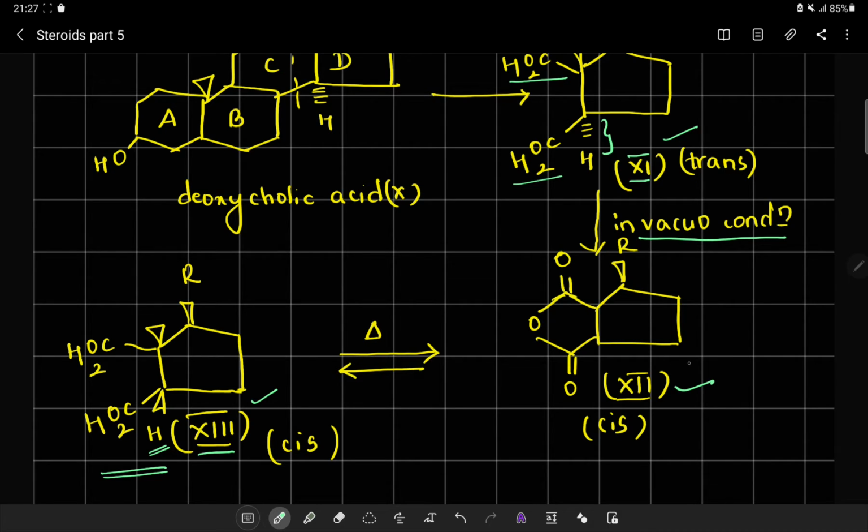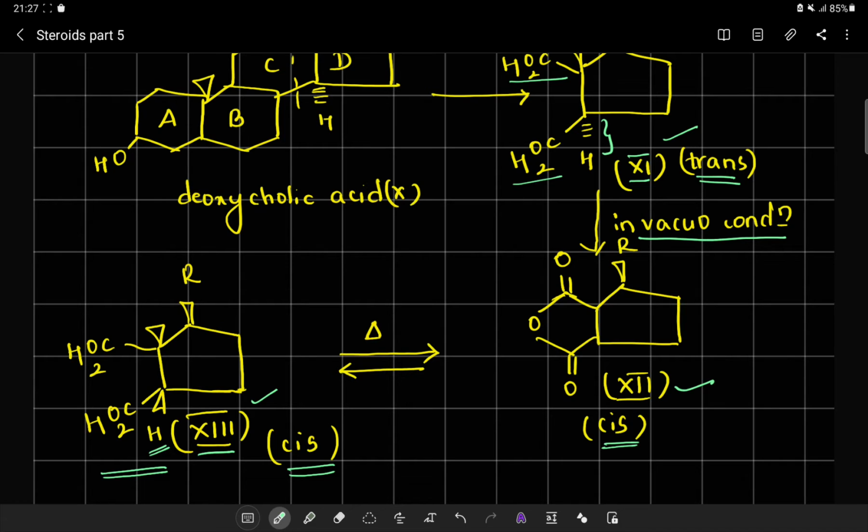That is, the anhydride system and compound number 13 both should have a cis configuration, because the anhydride system is now giving me a dicarboxylic acid system easily. But opposite of this is compound number 11. That means it should have an internal trans configuration. Why? Because it is not easily giving me an anhydride system.